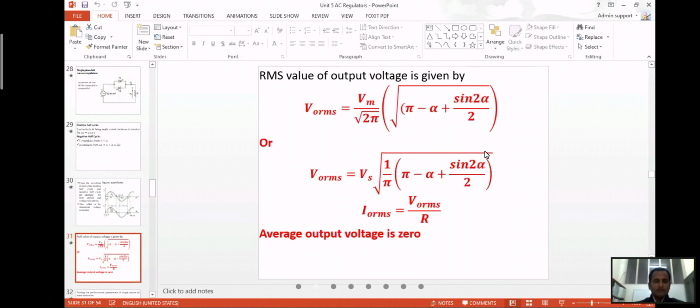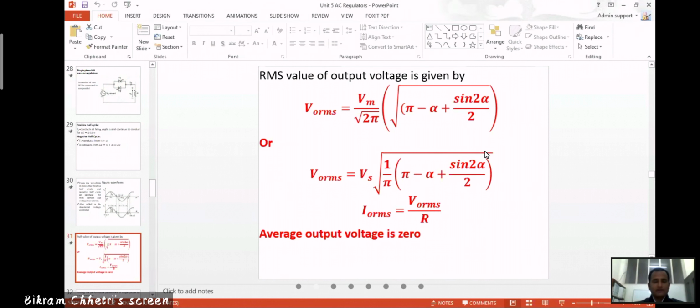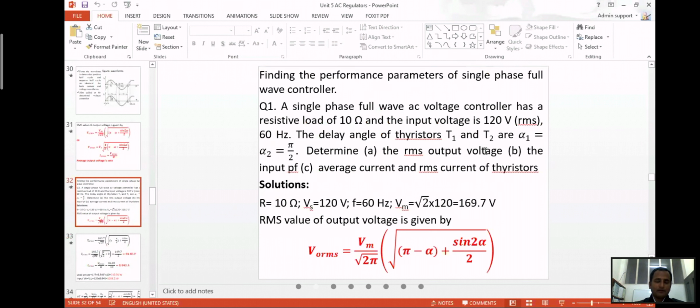When you completely change the component used, the waveform and everything will be different. A diode is uncontrolled, but an SCR is a controlled converter. There's no way that we can allocate certain marks for this, because you are using a completely different component, and even the equations and waveform will be different. So you have to be careful when you do these equations.